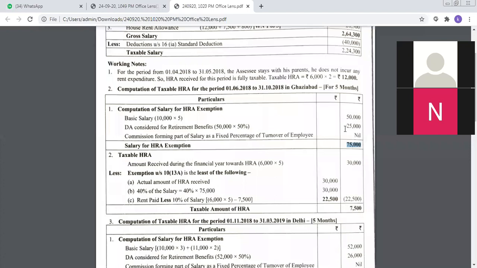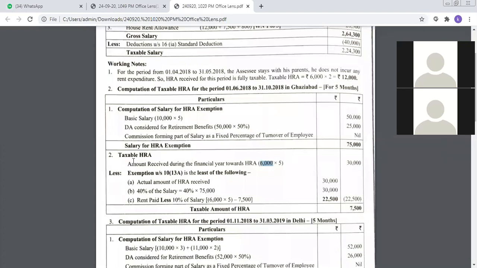So what we have done is we have computed only salary for HRA calculations when it comes to his stay only in Ghaziabad. By the way, we have not gone to Delhi. We have just continued our calculation only for Ghaziabad, right? So now for all practical purpose, the salary that we are going to consider is 75,000 for HRA computation. Now let us see, in this 5 months that he stayed in Ghaziabad, how much HRA the company paid him. So the company paid him an HRA of 6,000 rupees.